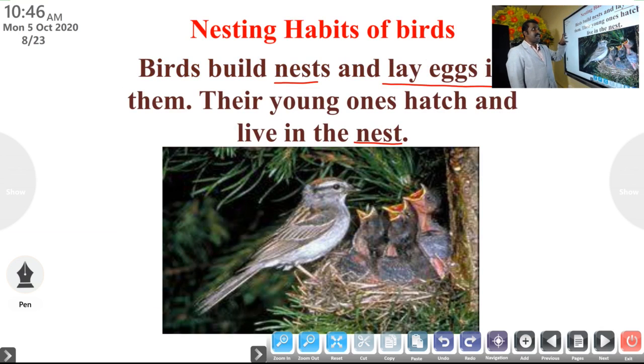And also the birds can make their own nest and lay eggs in them. The majority of birds can build their own nest and lay eggs in them. Their young ones hatch and live in the nest.